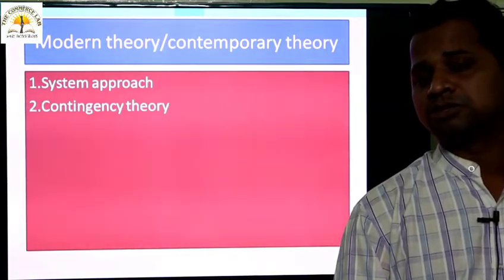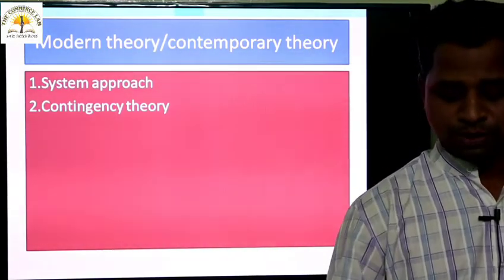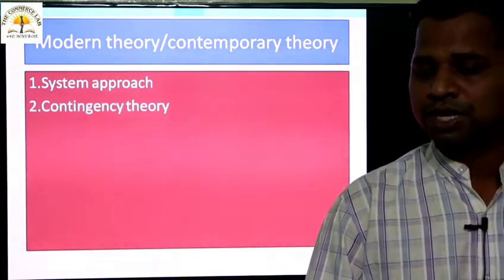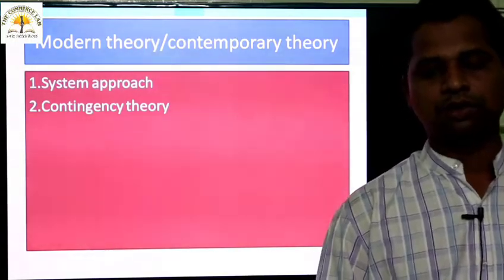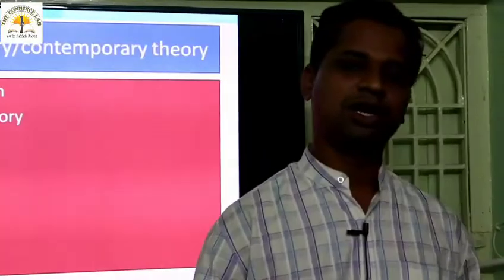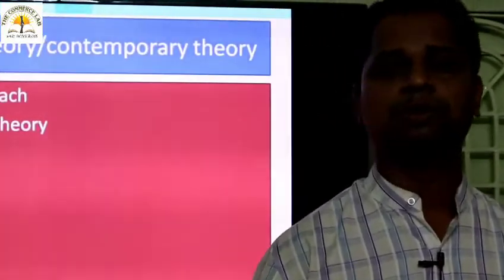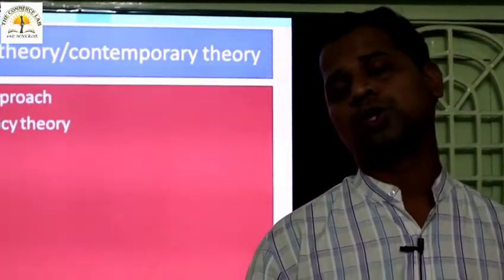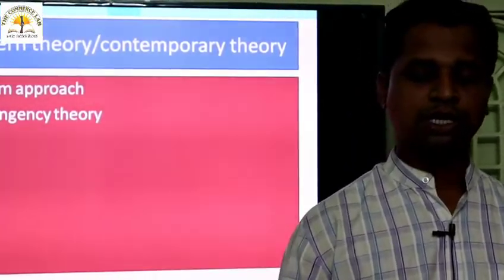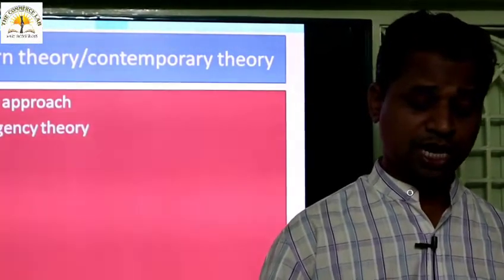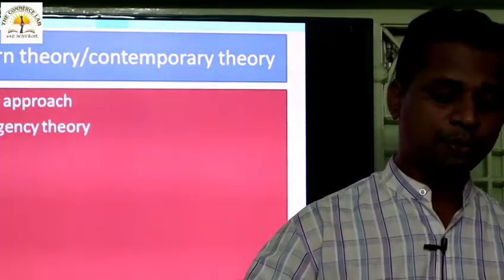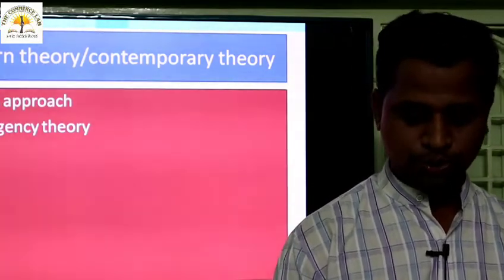Taylor's scientific management. We discussed the administrative theory of Henry Fayol, and Max Weber's bureaucracy theory, that is the classical theory. We discussed the neoclassical theory, where the human relation theory and behavioral theory are there, and then the modern and contemporary theory, where the system approach and contingency theory are there. We can use approach as theory or theory as approach synonymously, as per our choice.